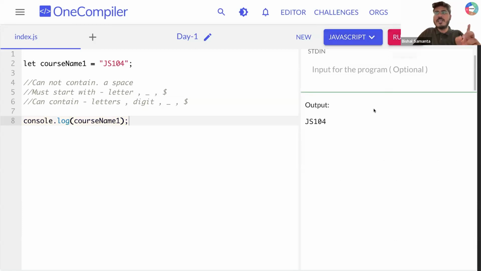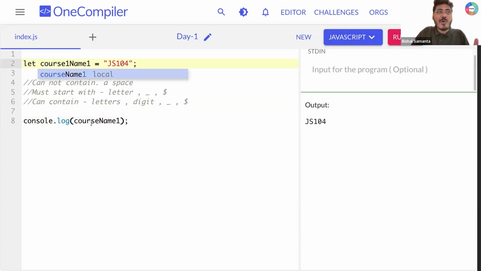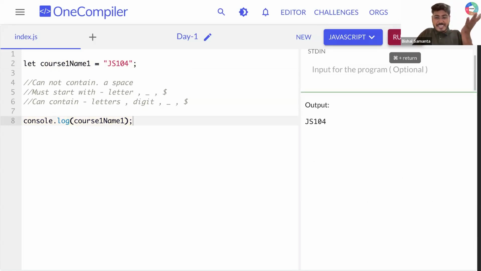you can see again it is correct, because after the first character you can have a digit, you can have a number. So let's say course 1 name 1. Can I create a variable name like that? Yes or no? What do you think? Yes, because after the first letter, we can have digits, we can have underscore, we can have dollar. So can I create a variable name like that, guys?